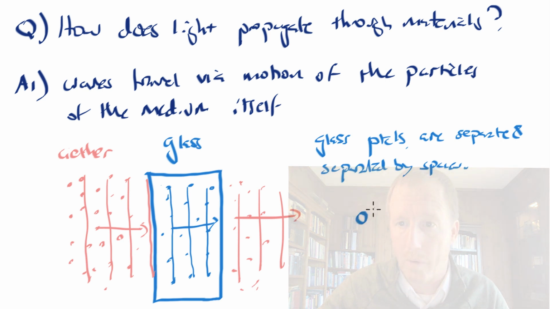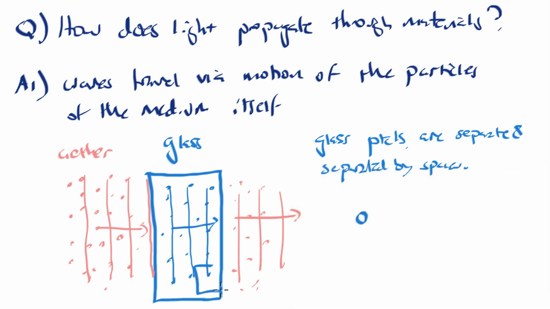So you might have one particle. This is a zoomed up view. So if you think about here, let's zoom up on a region of the glass. These glass particles are spaced from each other. So when this one moves, it can then push against this one, which then moves, and so on.